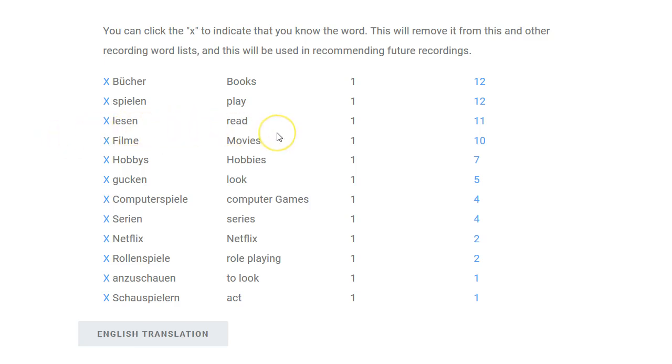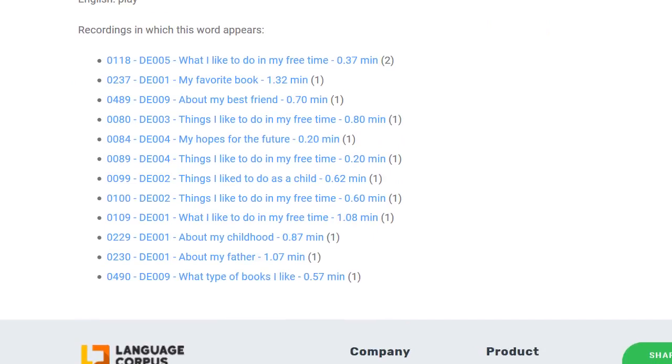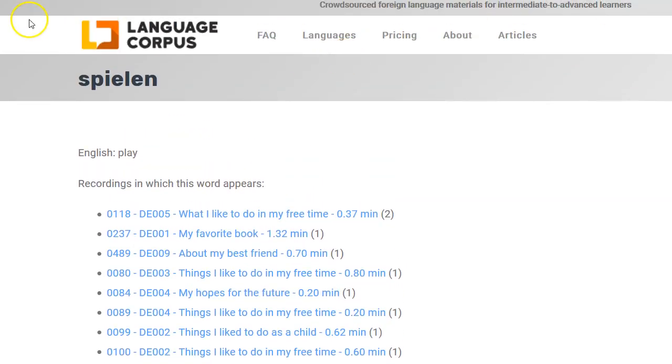With the vocabulary, I also have a count of how many times the word appears in this recording, and then also how many times the word appears in all the recordings. So I can click here, this particular word appears in 12 recordings, so I can click on that 12. This then takes me to all of the recordings that this particular word occurs in.